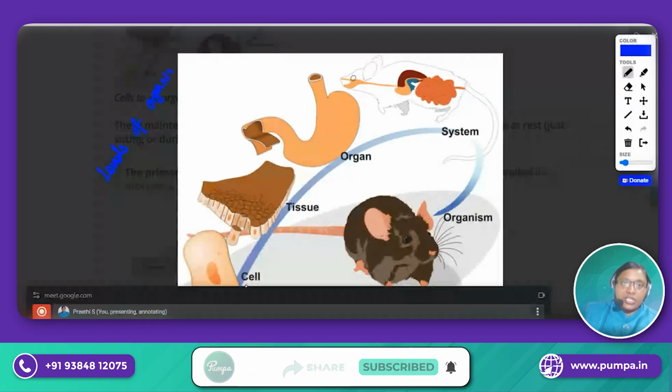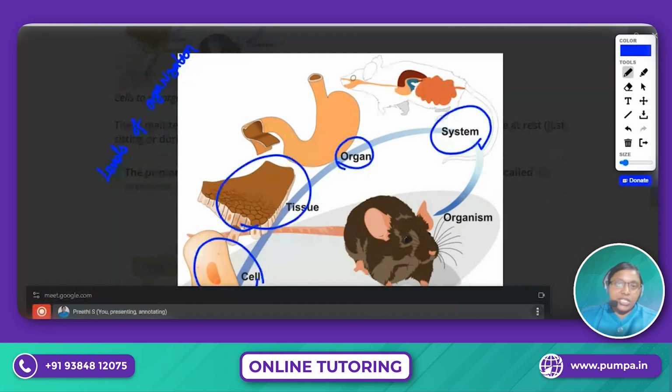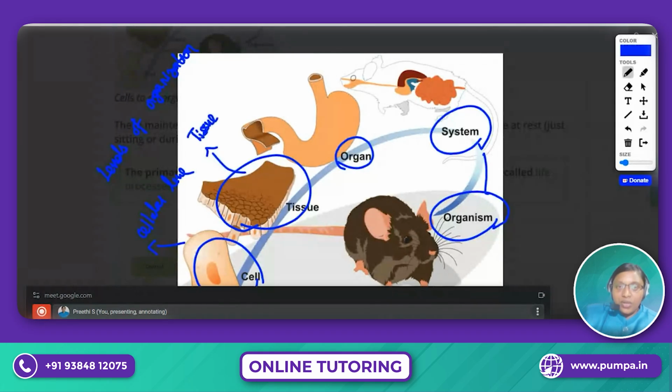Levels of organization means the cells together will form tissues, tissues form organs, and all the systems in a body will form an organism. This is called levels of organization. This is called the cellular level, this is the tissue level, and this is the organ level, system level. Clear, everyone? Any doubt?